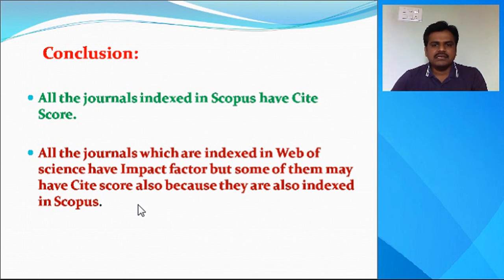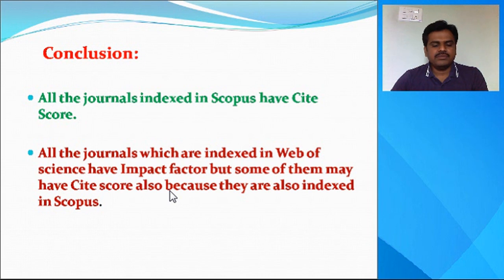Impact factor is the quality metric followed by the Web of Science journals, and cite score is the quality metric followed by the Scopus database journals. So keep this in your mind while publishing. Before communicating your paper, find the quality metric based upon cite score or the impact factor and communicate to a good journal.